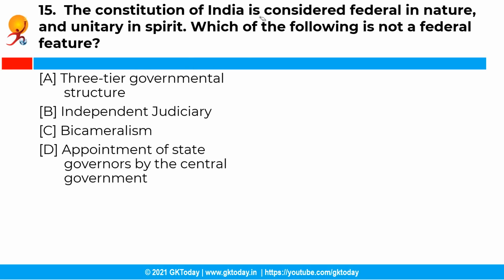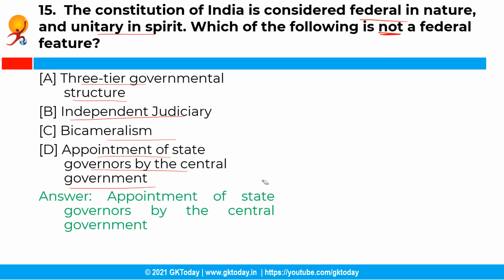So the question is, the Constitution of India is considered federal in nature and unitary in spirit. Now, which of the following is not a federal feature? Your options are option A, a three-tier governmental structure, option B, independent judiciary, option C, bicameralism, and option D, appointment of state governors by the central government. So the answer is option D, that is appointment of state governors by the central government.